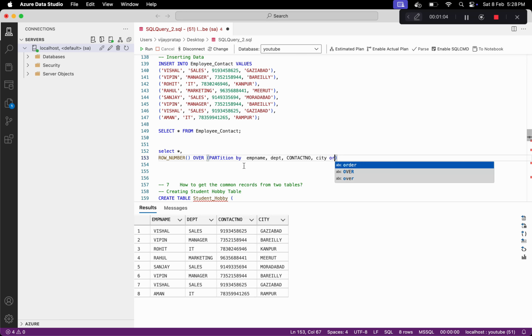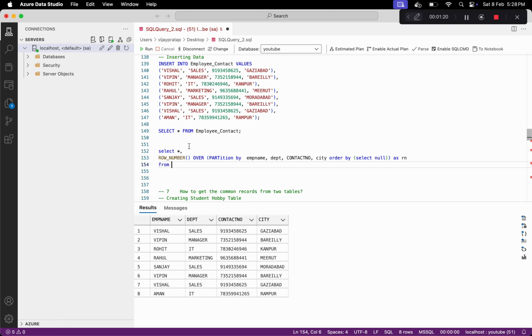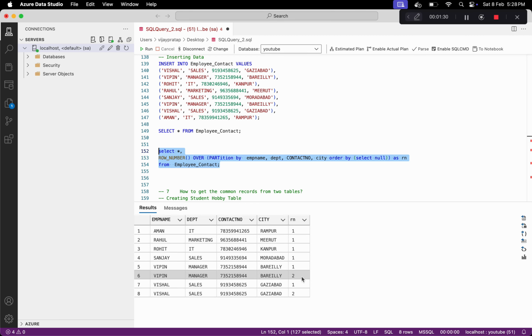And in order by we can take null because we are not ordering this by anything, and let's name this as RN, and we want to do this on the employee contacts table. Let's run this. So you can see this row is duplicate, and also this row is duplicate. The reason is we are getting RN as 2, which is greater than 1. So all the values where RN is greater than 1 are the duplicate rows.